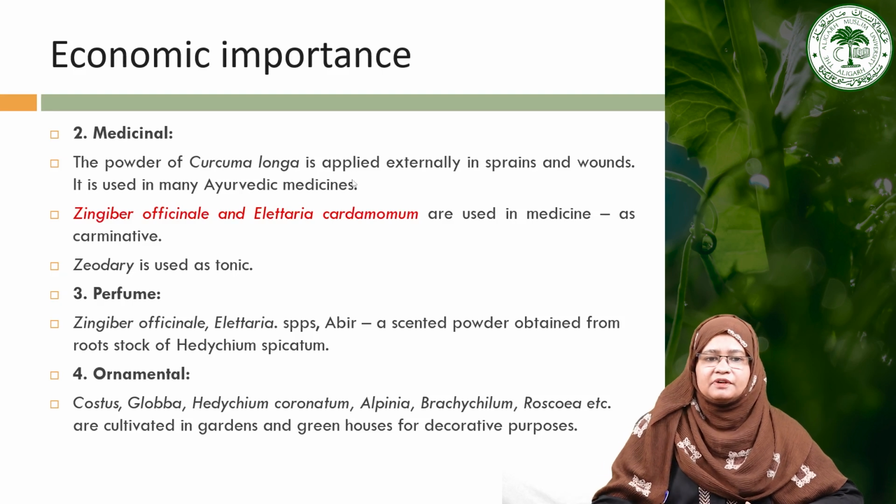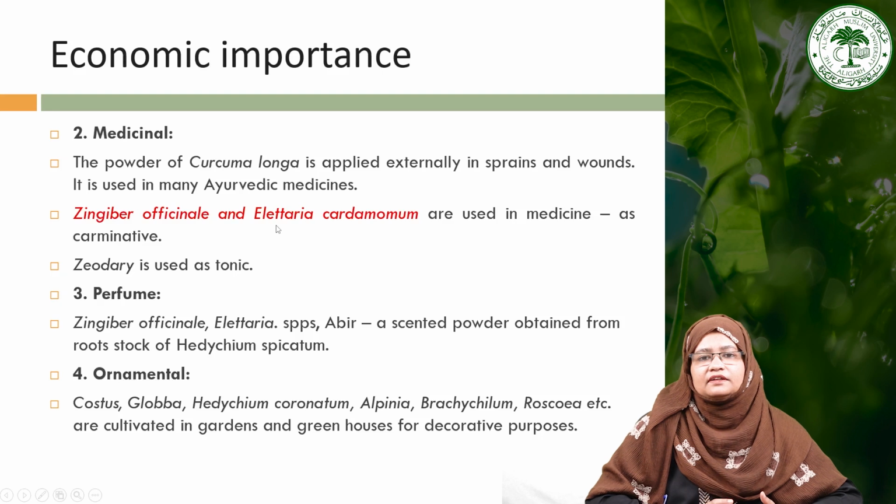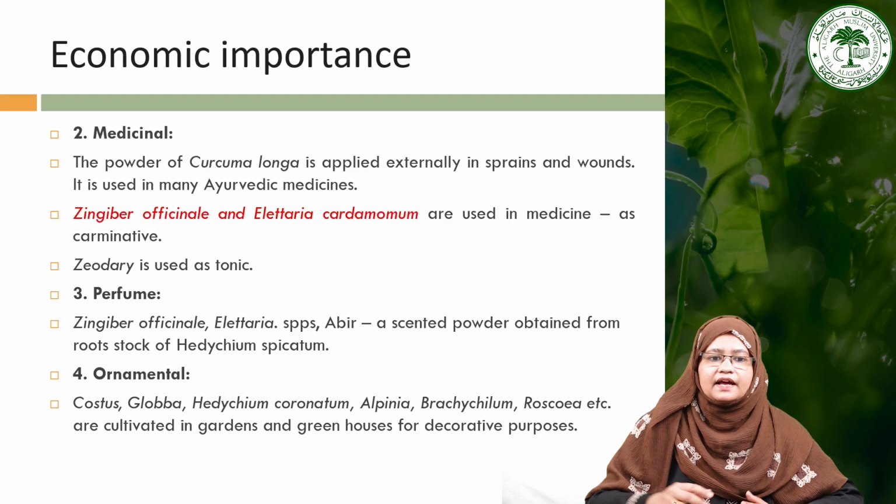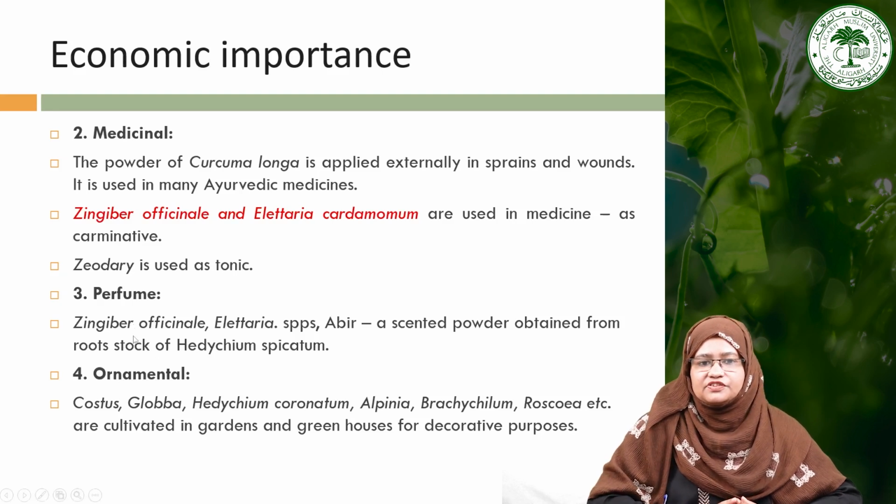Next, Zingiber officinale, that is ginger, and Elettaria cardamomum, the choti ilaichi, also have medicinal benefits as carminatives, and zedoary is used as a tonic. Besides this, these plants are used in perfumery, like Hedychium spicatum, from whose rootstalks abir, a scented powder, is obtained.